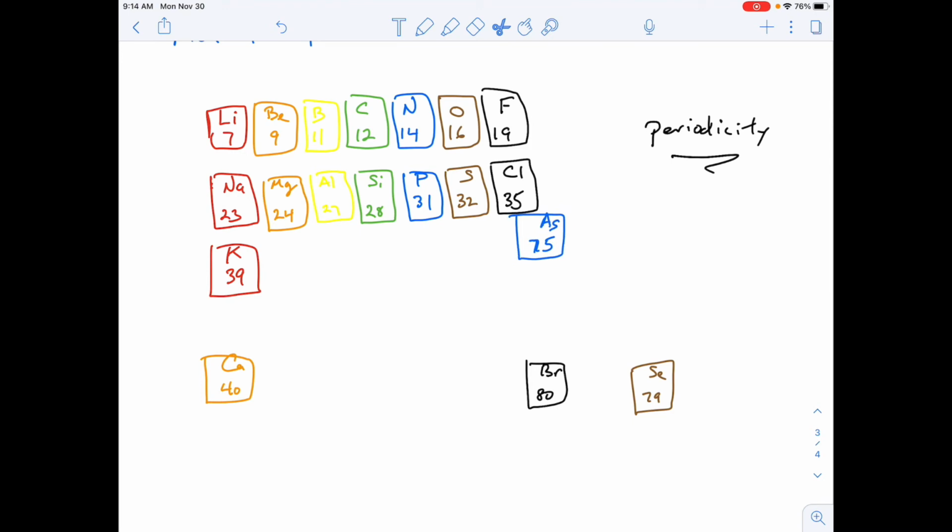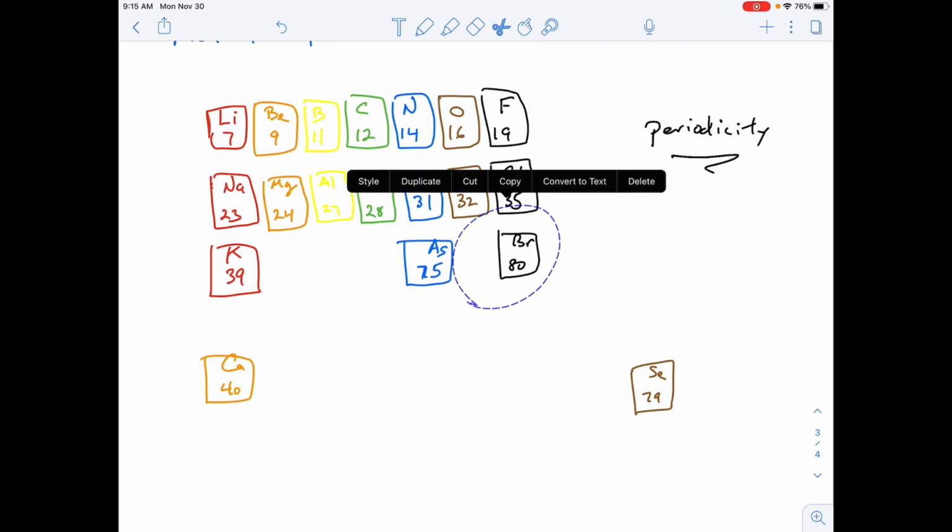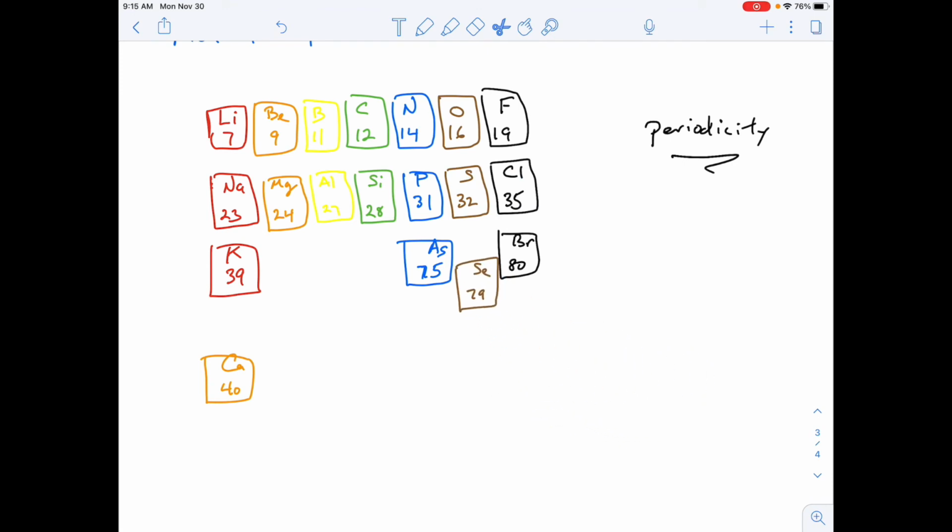Arsenic, it's got to go here. Bromine is gonna go here because it's a heavier element, but it's gonna behave like one of those elements. Selenium is here, and calcium he'd have to put here, right? Because it's an increase. Look, 39, 40, right? It couldn't go anywhere else. Increasing atomic mass.